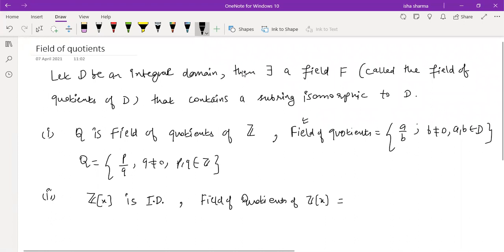This is something extra, that the field is going to contain a subring which is isomorphic to D, right? That part will come later, and that is also connected with more results in field theory. So we can do that later, but I'll give that as an exercise. We can treat it like isomorphism, the topic under ring isomorphism. Okay, so how will this field look? Can anybody define this? How is the field of quotients of Z[x] going to look?